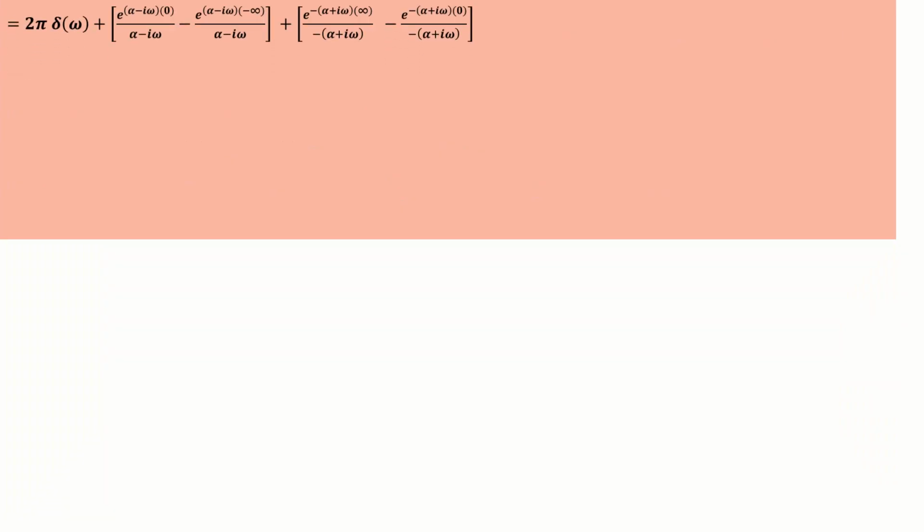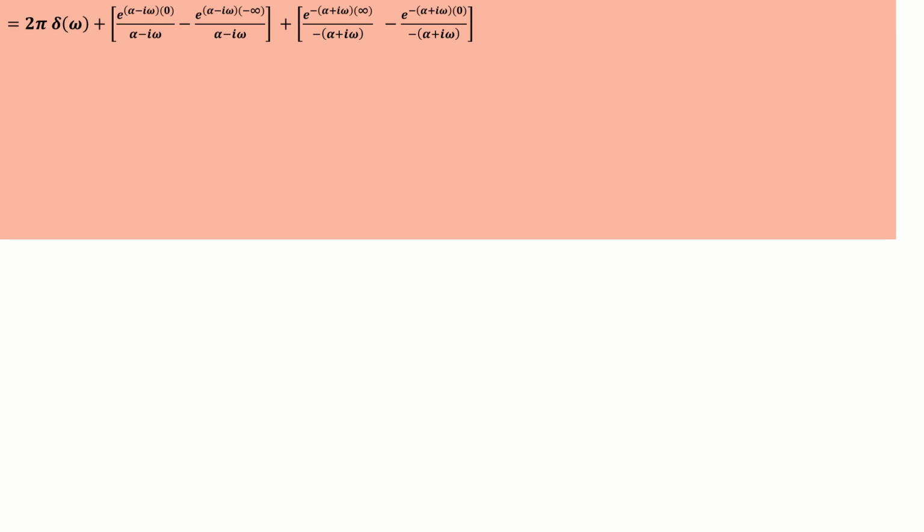Applying the limits, 2 pi delta omega plus, for the first term, upper limit 0, so instead of tau we put 0, e power 0 by (alpha minus i omega), minus e power minus infinity at the lower limit.